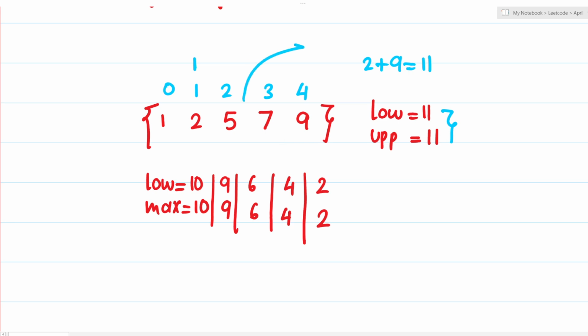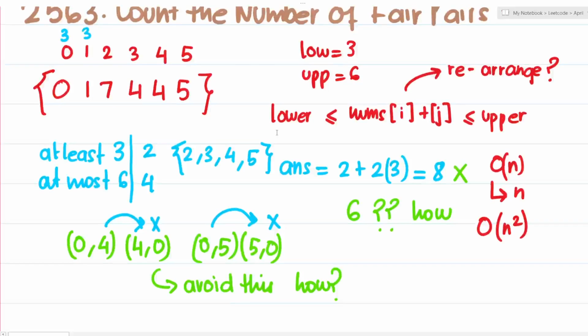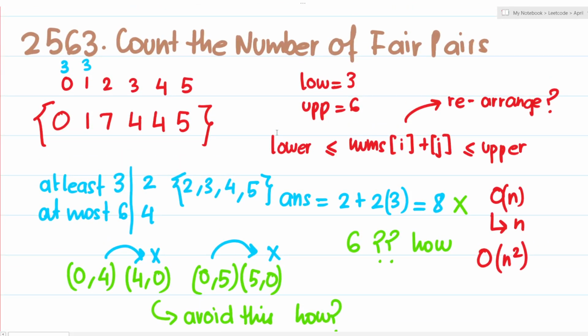Now, do you notice something about this test case which maybe optimizes our solution a bit? Do you notice something which is a characteristic of this array, something which is different in this array as compared to the first test case? That is something which we are going to look at. But before that, let's build up our intuition a bit.